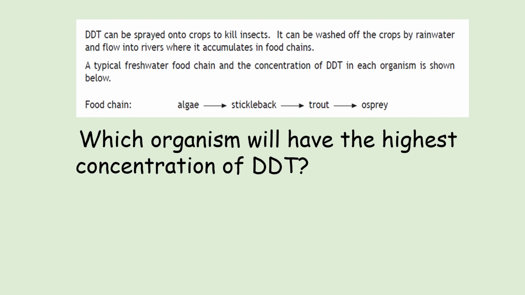So pause the video and try to write down which organism will have the highest concentration of DDT before I go over the answer. We know that pesticides bioaccumulate, so the algae will have the least, then it'll build up to the stickleback, then it'll build up in the trout because the trout eats the stickleback, and then it'll build up in the osprey because the osprey eats the trout. So the one with the highest is going to be the thing at the top, which is your osprey. So well done if you managed to get that correct. If not, go watch the video again.